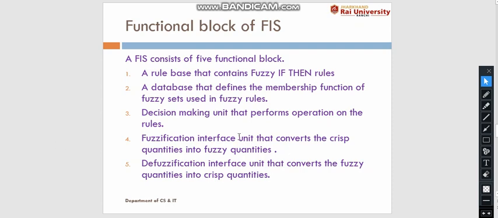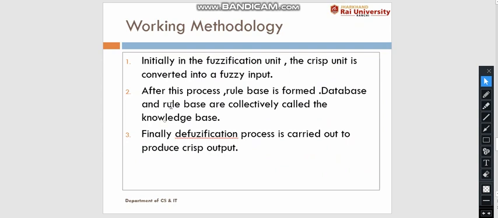Now let's see the working methodology of the fuzzy inference system. Here initially there is a fuzzification unit जहाँ पे हम लोग input देते हैं. अगर आप crisp में दे रहे हो then the purpose of the fuzzification unit is to convert it into a fuzzy quantity, और अगर आप fuzzy में दे रहे हो then it will take the fuzzy value. After this process, a rule base is formed. Database and rule base are collectively known as a knowledge base.